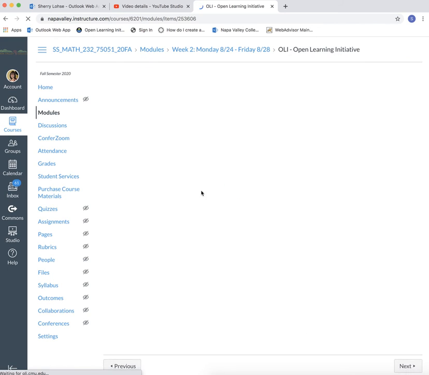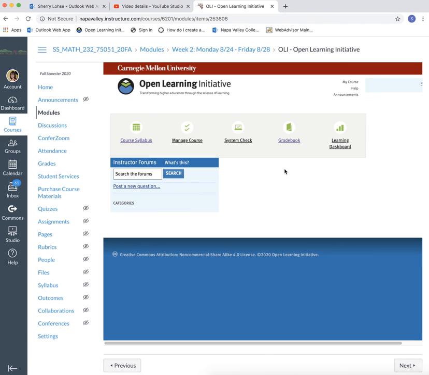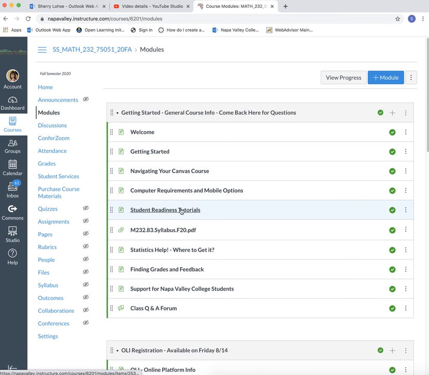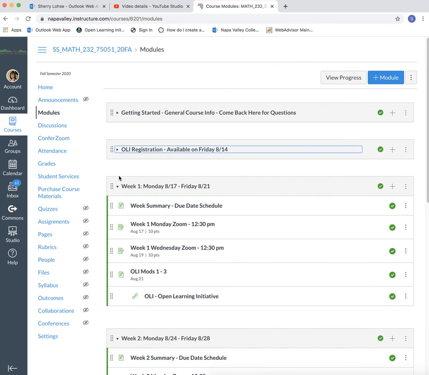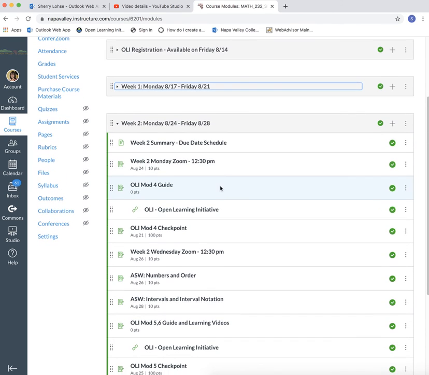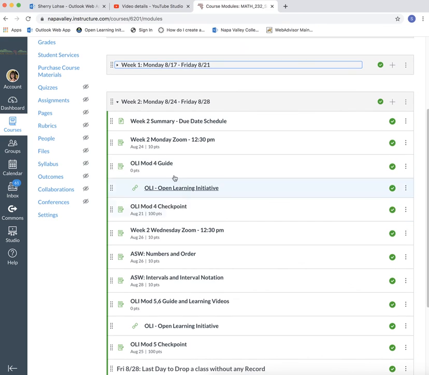Next thing, I'm going to set it up to have this open in a new tab, I think. But the next thing is that you'll go over to OLI to complete that module, to work your way through it using that guide that I've made as an outline. Let me just go back to the modules here, and you can close up anything that you're done with so that it's easier to get to where you are, okay?